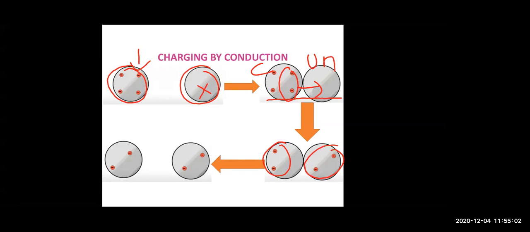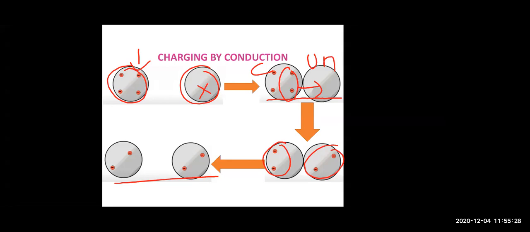As the charge is equal, they are not going to flow anymore. The flow will stop. The electrons flow until they become equal. So as they have become equal, now quickly we are going to separate them. We will take them far from each other.